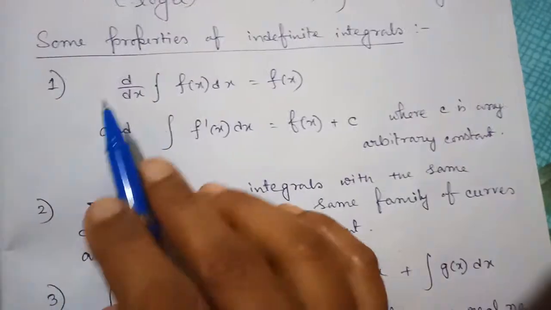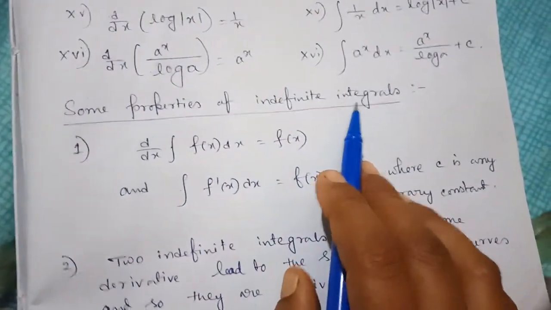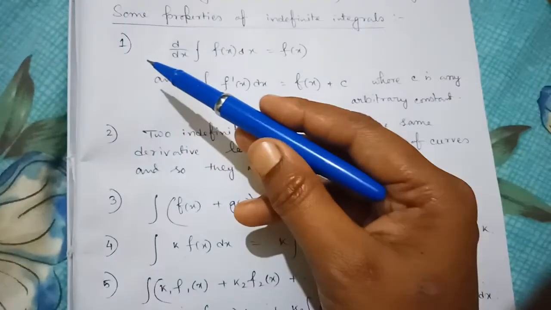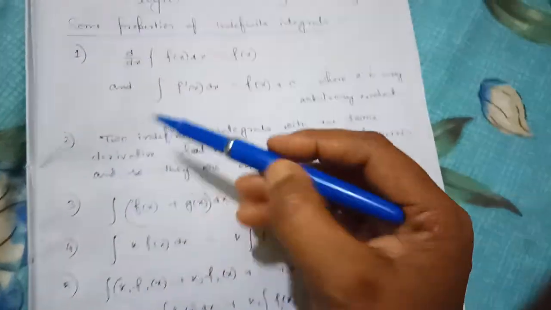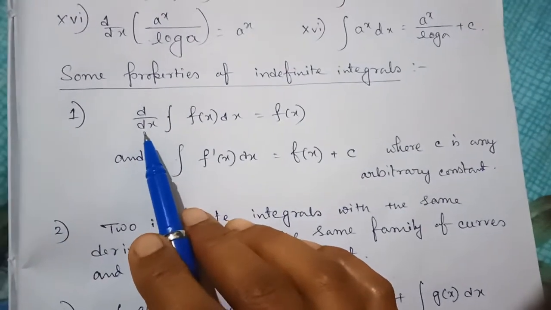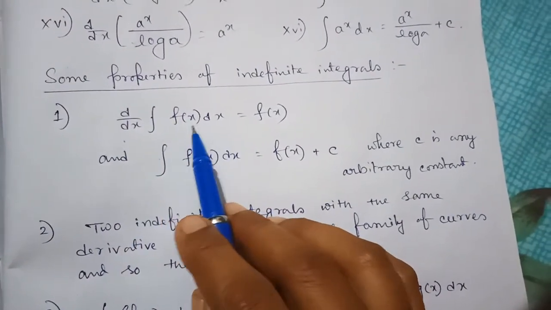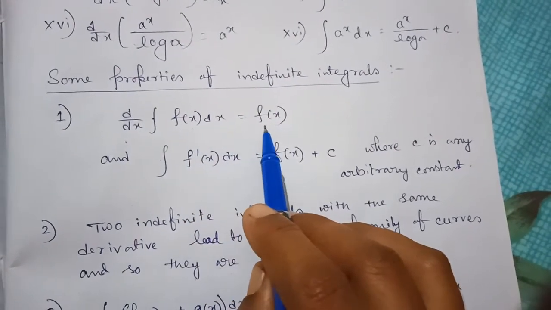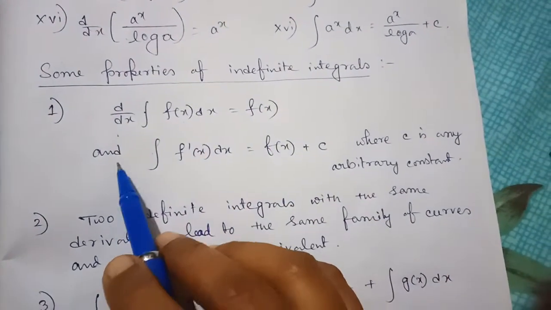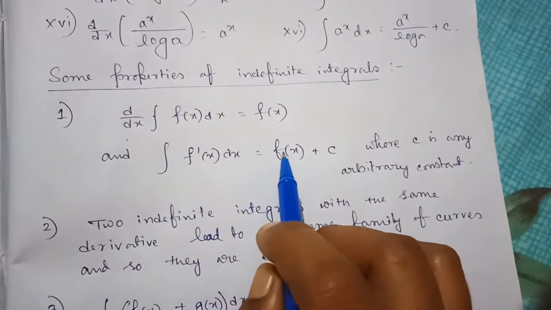Now there are some properties of indefinite integrals. Actually there are these 5 properties. I have already written them down. The first property is d/dx of the integration of f of x dx equals f of x, and the integration of f dash x dx equals f of x plus c.